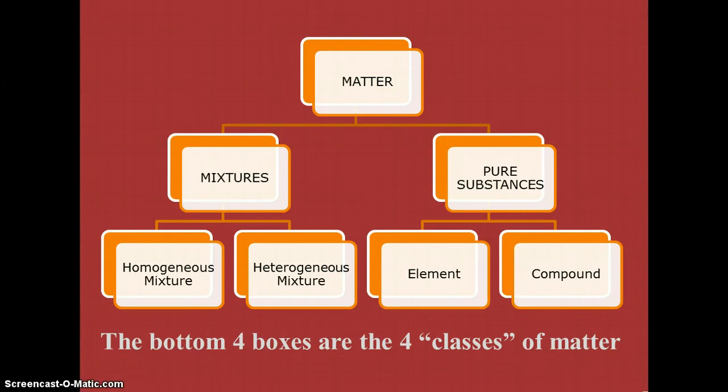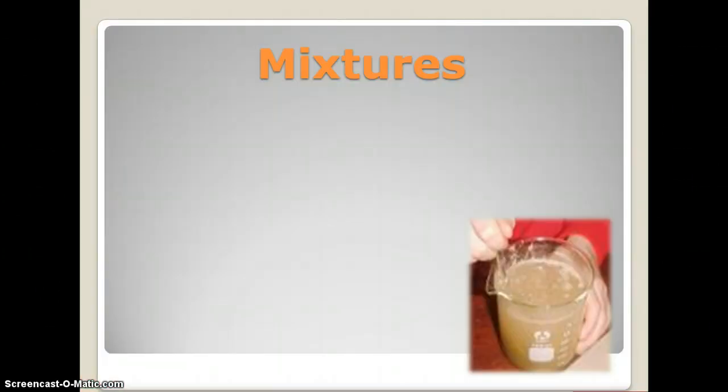So overall, we have matter, and to our left, we have mixtures. And mixtures are broken down into homogeneous and heterogeneous. We'll talk about those later here in a moment. And to the right, we have pure substances of elements and compounds, and we'll talk about those as well. But the bottom 4 boxes are the 4 classes of matter.